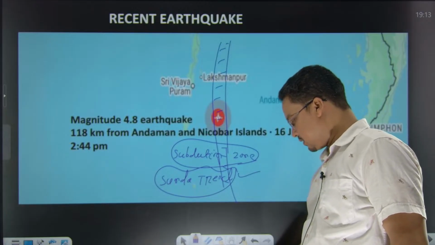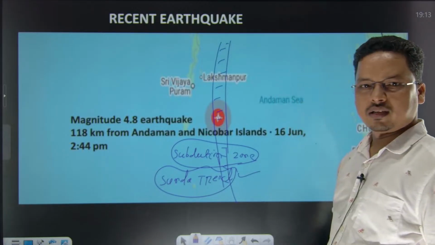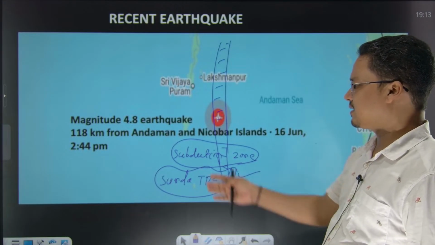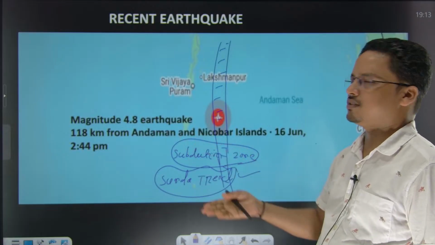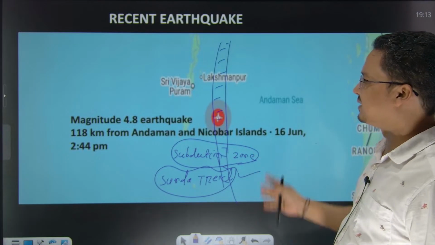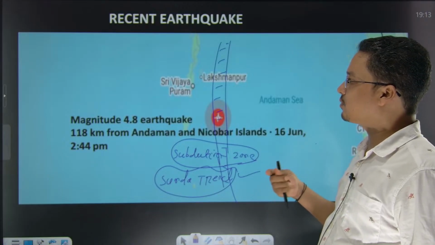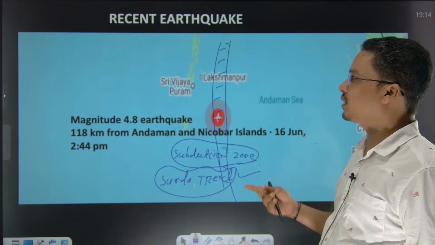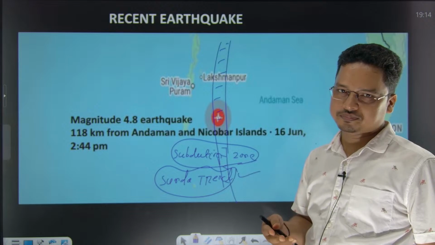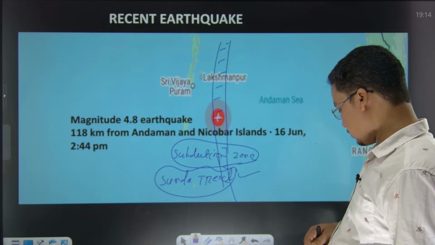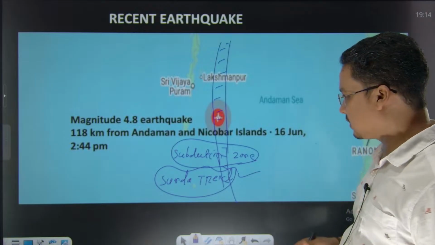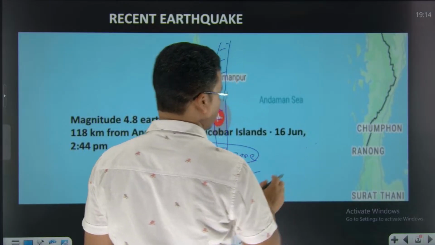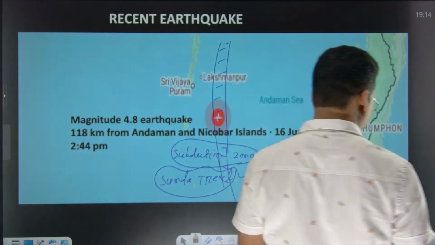Whether this one is the sole region that is so prone to earthquakes, as I mentioned. This is not the sole region. Then which other regions are prone to earthquakes? It's the Himalayan region, it's Purbanchal, it's the Gujarat coast. They are also prone to earthquakes. So this is not the single region, other regions are also prone. So let's see the earthquake map now.